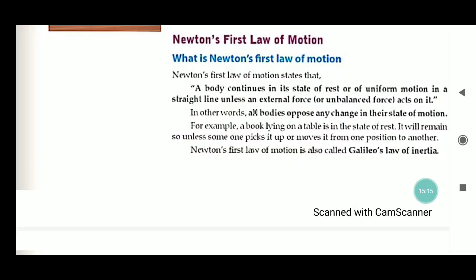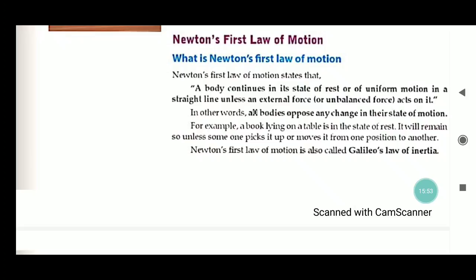For example, a book lying on a table is in a state of rest. It will remain so unless one picks it up or moves it from its position to another. Suppose that you have kept a book on your table. It will be there when you come back from school, until and unless some of your guardians, friends, mother, brother or sisters move it from the place.